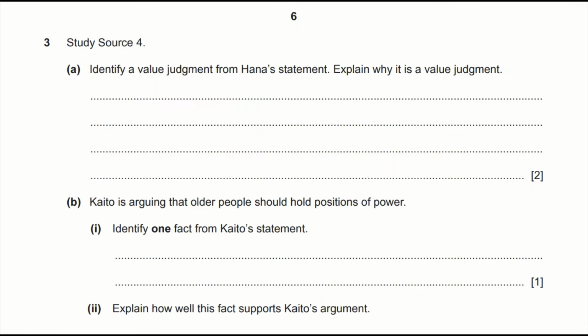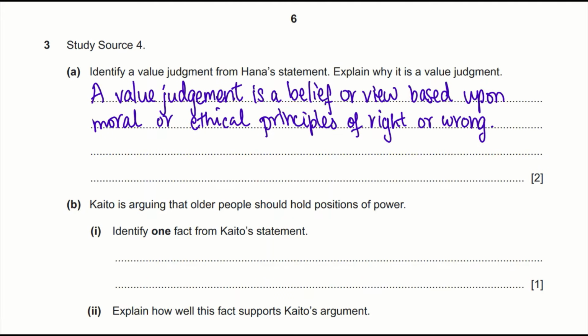Explain why it's a value judgment. A value judgment is a belief or view based upon moral or ethical principles of right or wrong. So you can't judge whether that statement is right or wrong. It might be right to some people and sometimes wrong to other people. We need to find a statement like that from Hannah's argument.